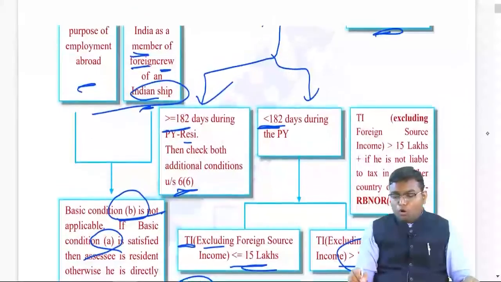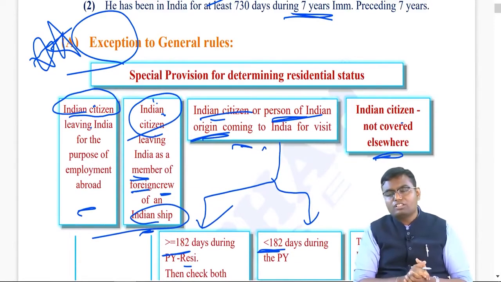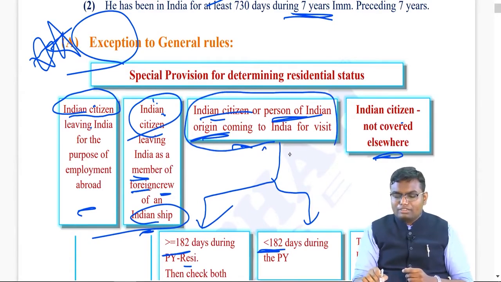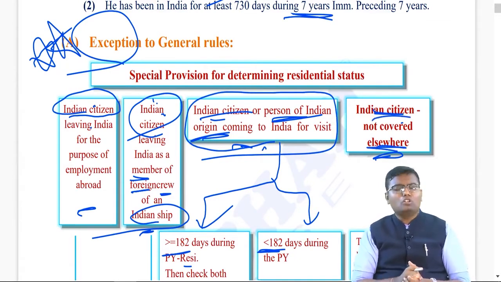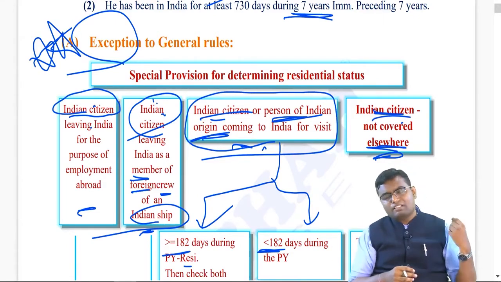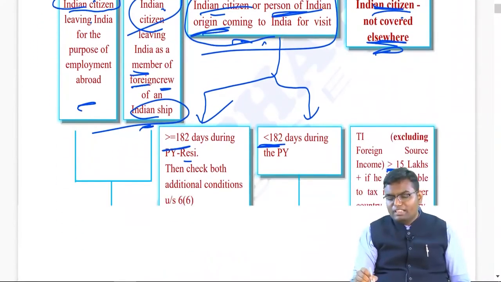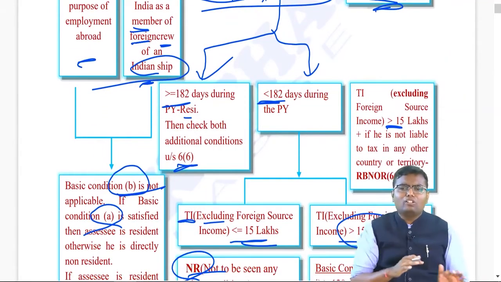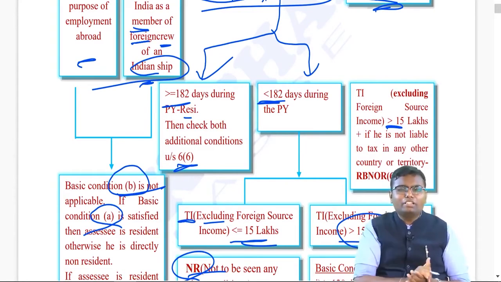Simple. The fourth and the last exception: you are an Indian citizen. See, again over here, person of Indian origin is not covered. Person of Indian origin they have covered only in the third exception. Fourth exception: if you are an Indian citizen not covered elsewhere. What is the meaning of not covered elsewhere? You are non-resident as per all the provisions, as per the general rules, and as per the first 3 exceptions. However, your Indian income is more than 15 lakh and you are not liable to pay tax in any other country also on this Indian income. Then can we say you became non-resident intentionally to avoid the tax?